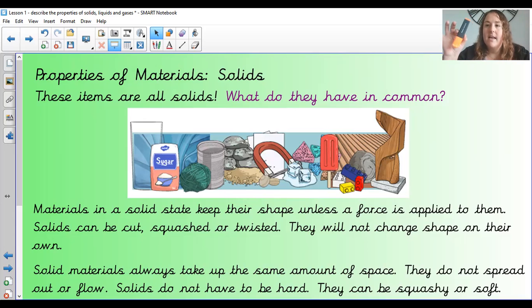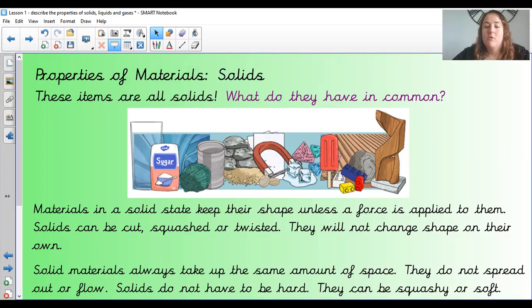So something solid I have with me here is a pen. It keeps its shape. It's still a pen shape, whichever way around it is. It will only change its shape if a force is applied to it. So if I was really strong, I could push and bend it, or I could cut the pen or squash it or even twist it. But it won't change its shape on its own. Even if I drop this, it's not going to change its shape.